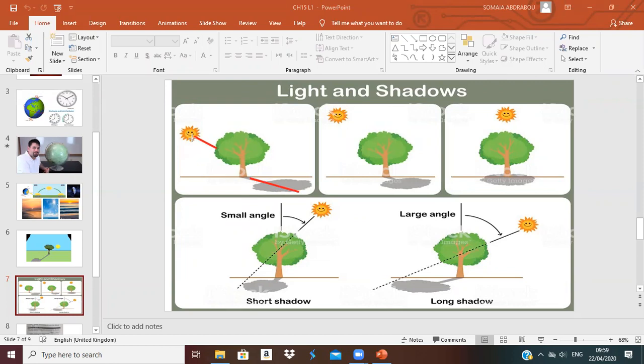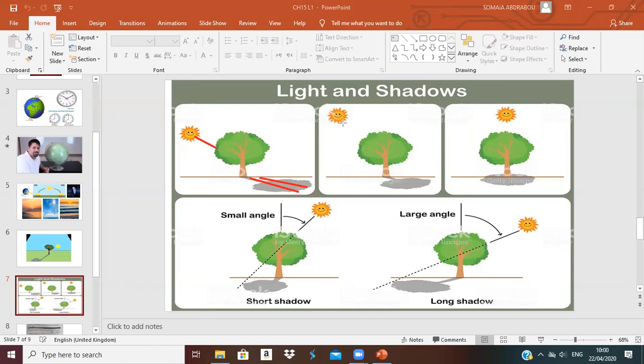Okay, if the sun is low in the sky, the shadow will be long. And the sun comes from the east, so the shadow will go to the west, in the opposite direction.